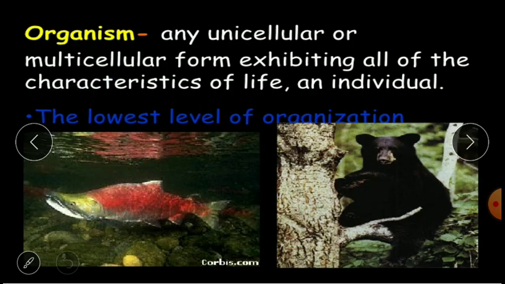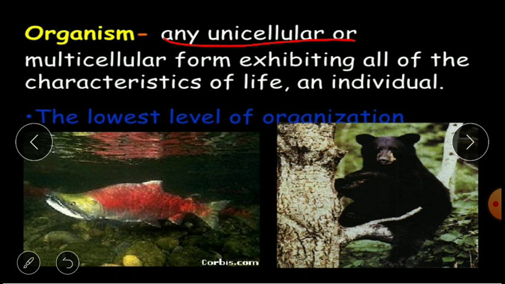Talking about the organism, what is an organism? An organism can be unicellular, made up of only one single cell. Bacteria and amoeba are made up of only one cell, but they properly function in all their activities and are found to be living.